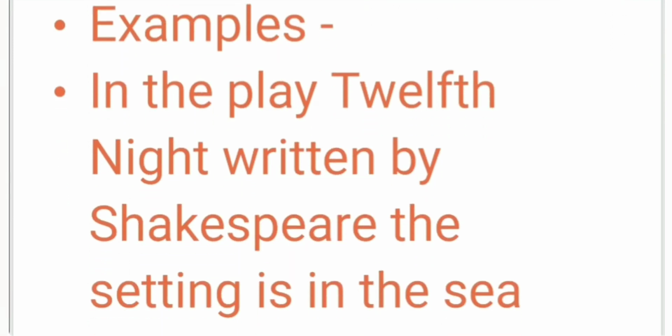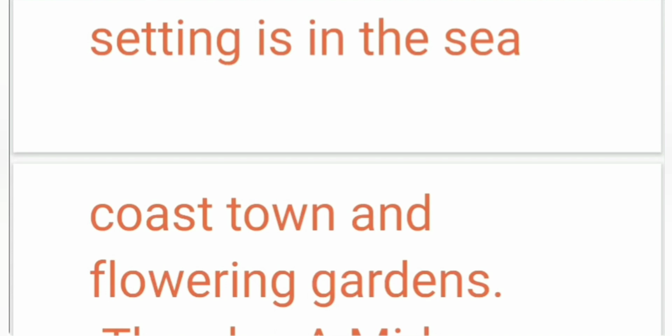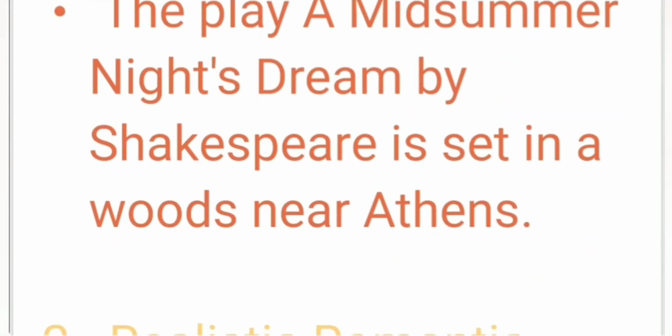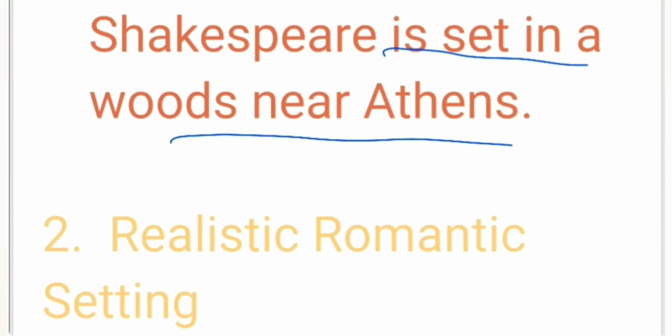Examples: in the play Twelfth Night, written by Shakespeare, the setting is a sea coast town and flowering gardens. And in the play A Midsummer Night's Dream by Shakespeare, it is set in the woods near Athens. So both of these are natural settings.